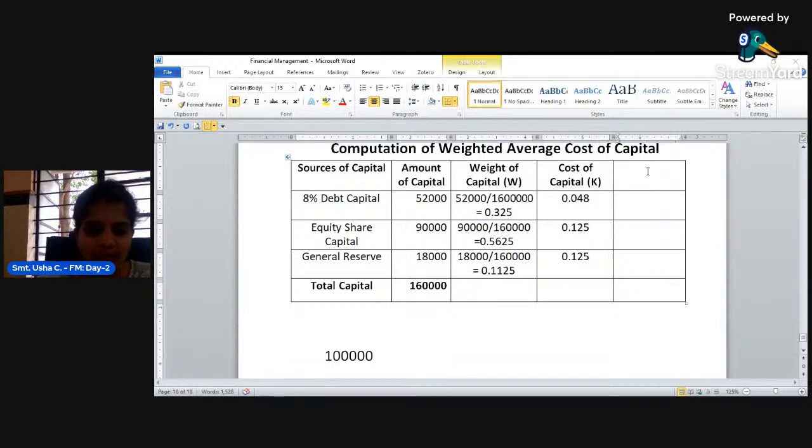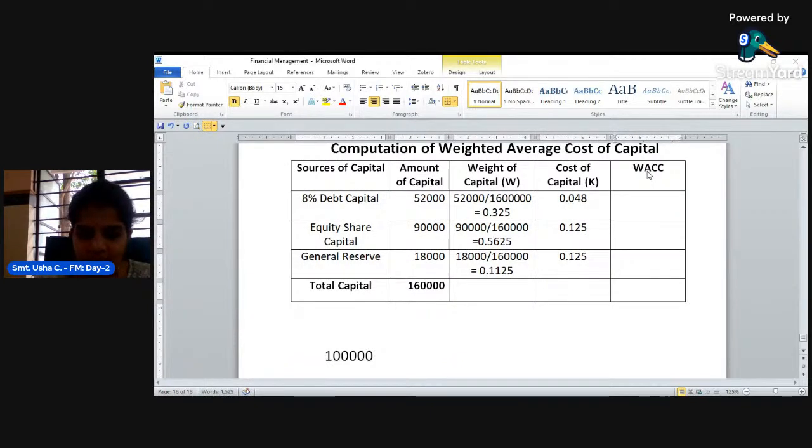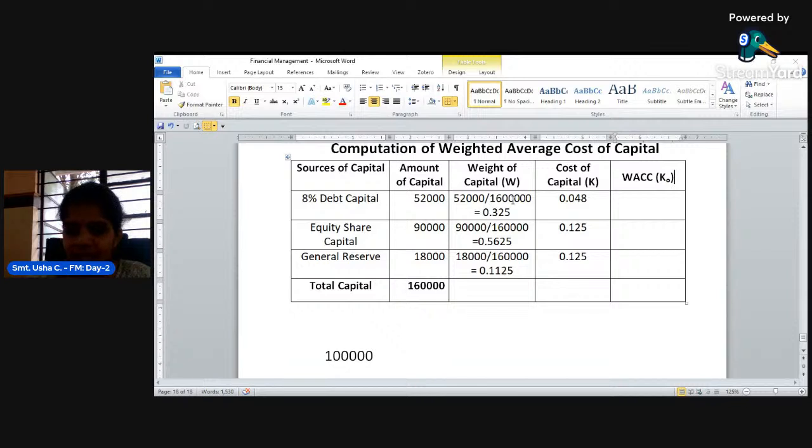Lastly, you have to calculate weighted average cost of capital or overall cost of capital. Now multiply weight of capital into cost of capital. Weight of debt capital is 0.325 into 0.048, which is 0.0156.